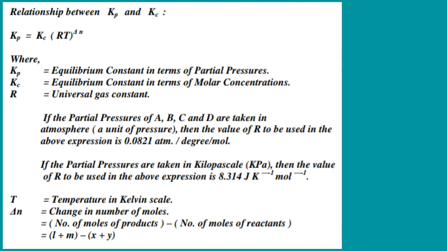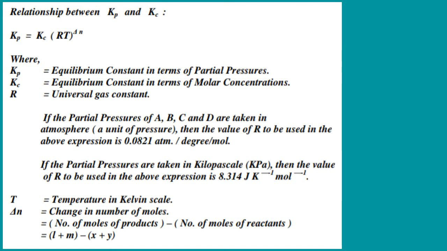The symbol capital R is the universal gas constant. It is a specific constant. If the partial pressures of the reactants A, B and products C and D are taken in atmosphere, atmosphere is a unit of pressure, then the value of R to be used in the above expression is 0.0821 atmosphere per degree per mole.